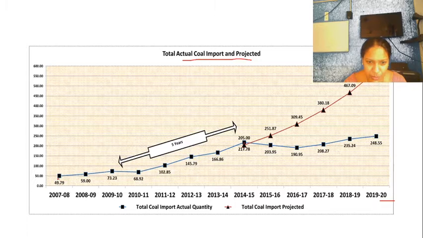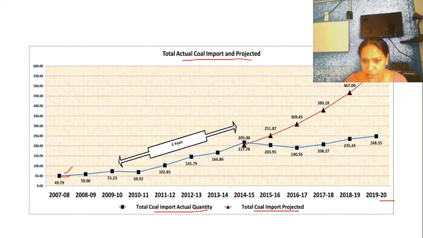The blue line is the total coal import actual quantity, the actual quantity that has been imported. You can see a decrease, but the total coal import projected value is very high. This much is the projected value and this is the actual condition.